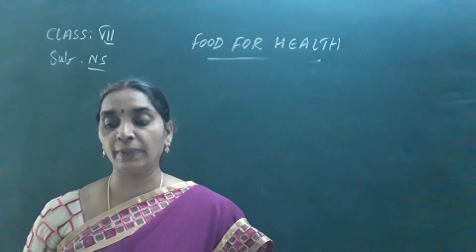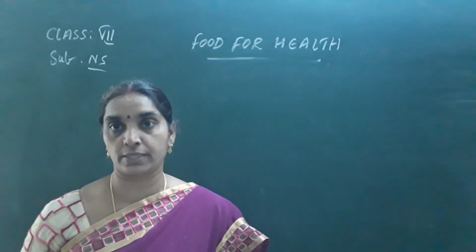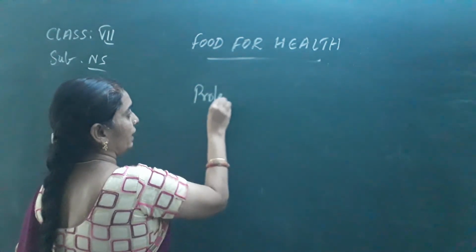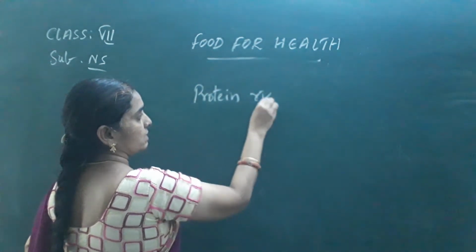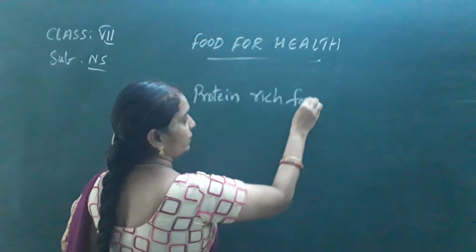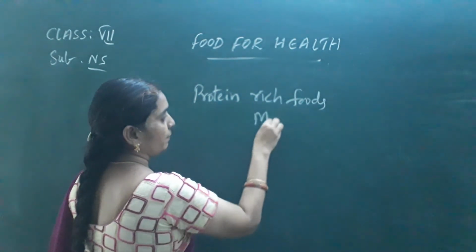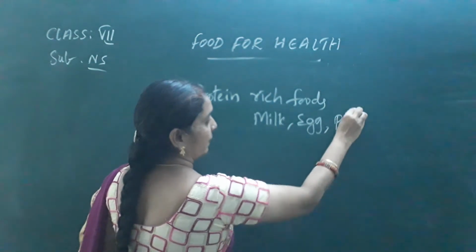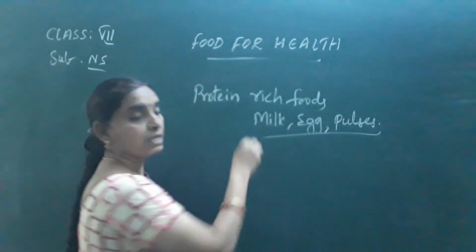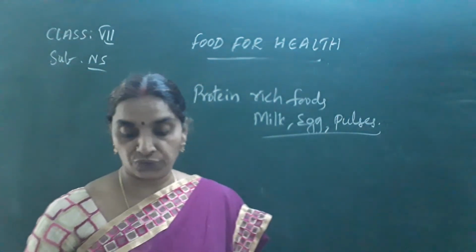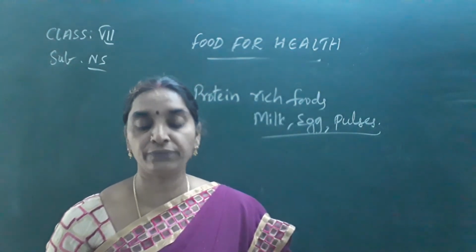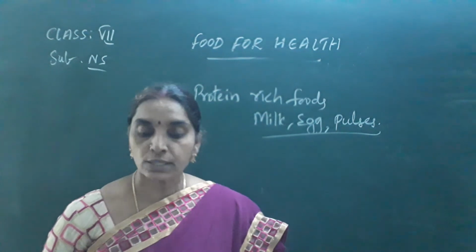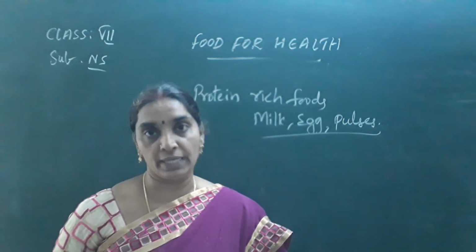Milk, egg and pulses are protein rich foods. What are protein rich foods? Milk, eggs and pulses. Proteins are required for the formation of muscles and other body organs, so they are called bodybuilding foods.